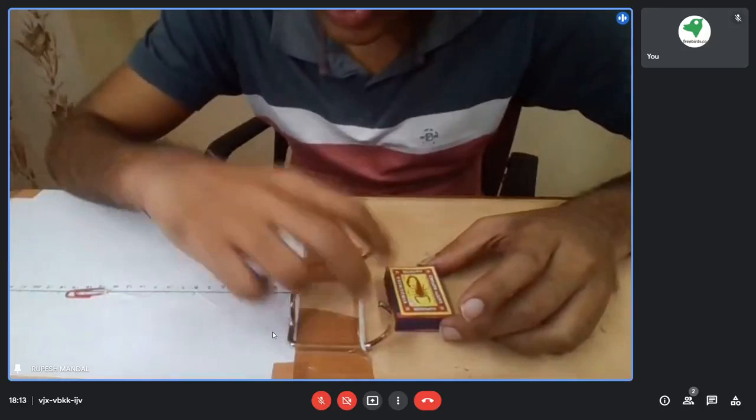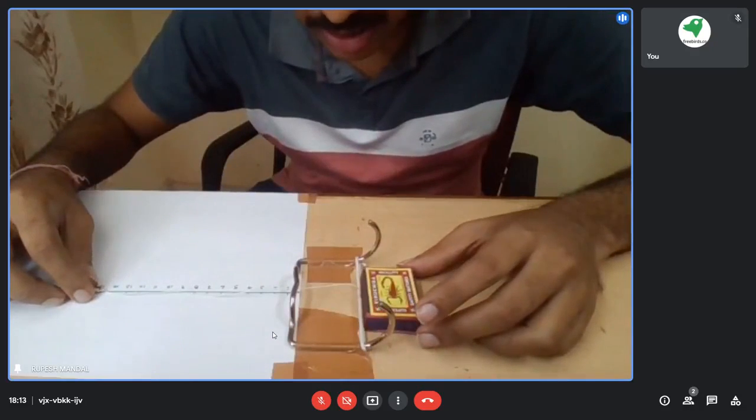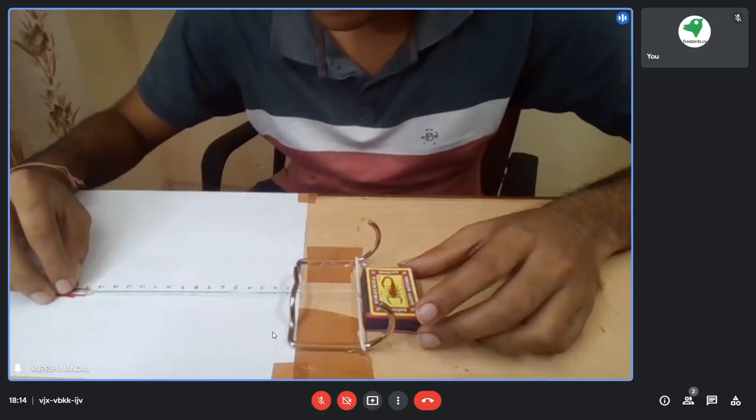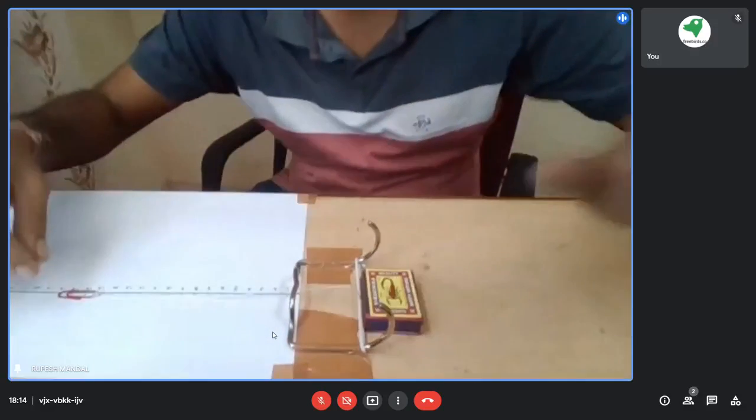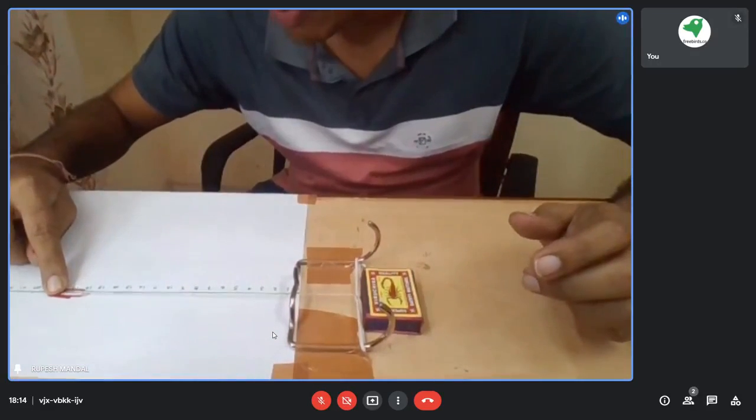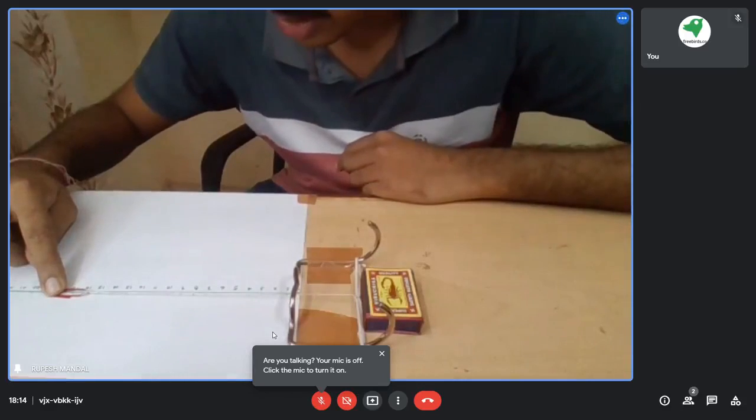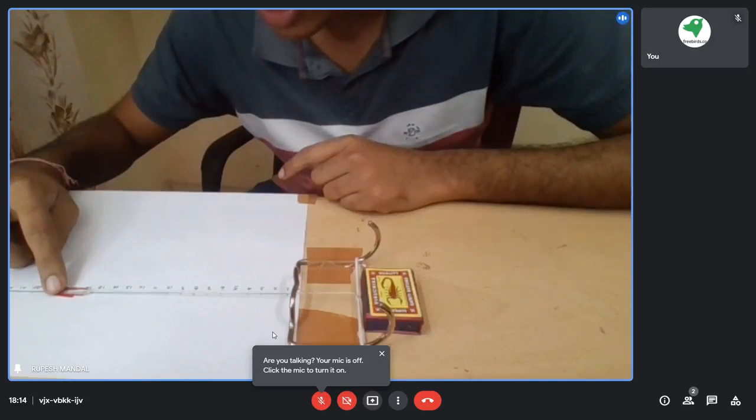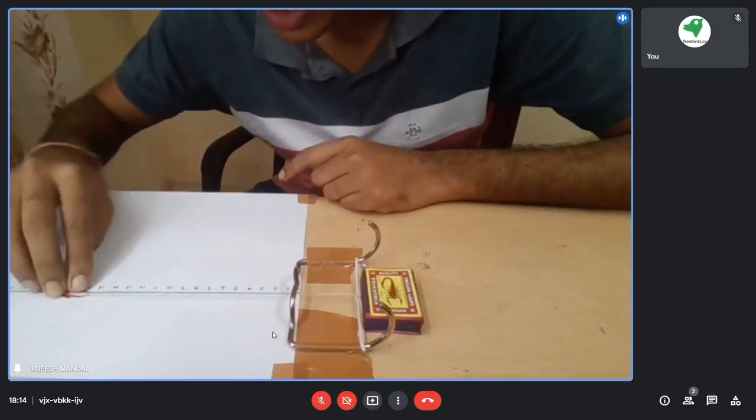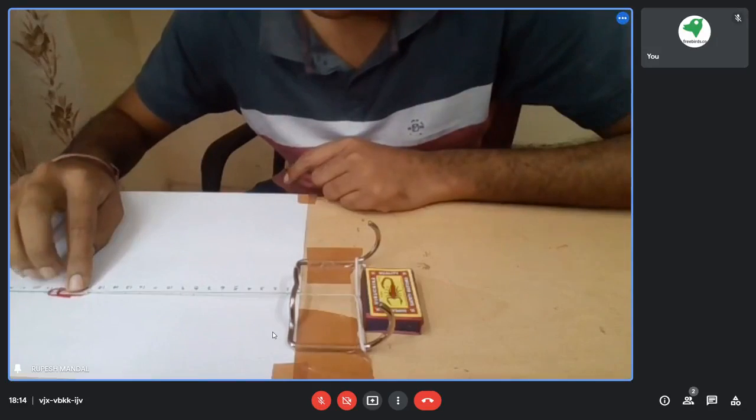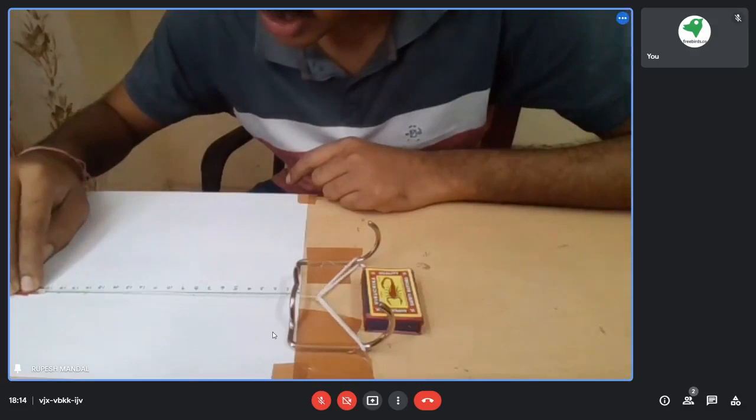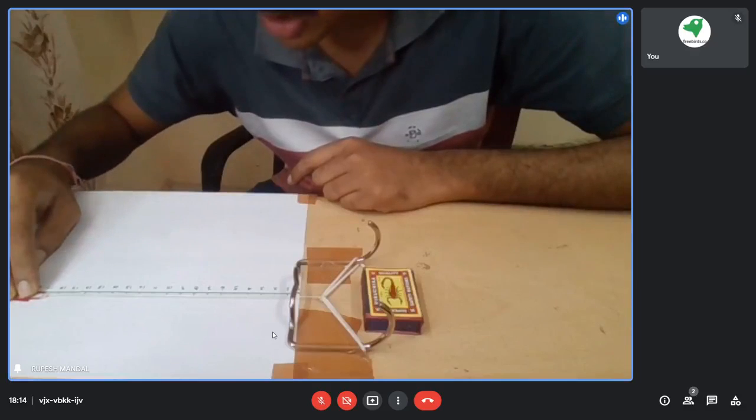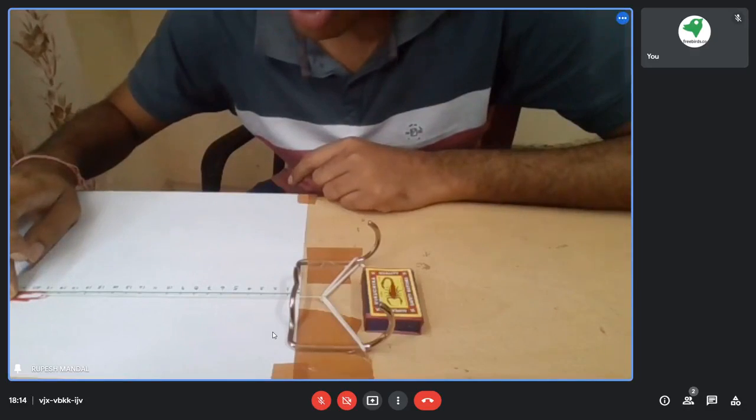Okay, so this is my string. I'm just putting at the edge of this particular elastic string, that rubber band, whatever you can say. What I will do is pull this string. When I'm just keeping it at rest, it is initially at 16 centimeter length. Now I am pulling this one till 19, suppose, and releasing it.